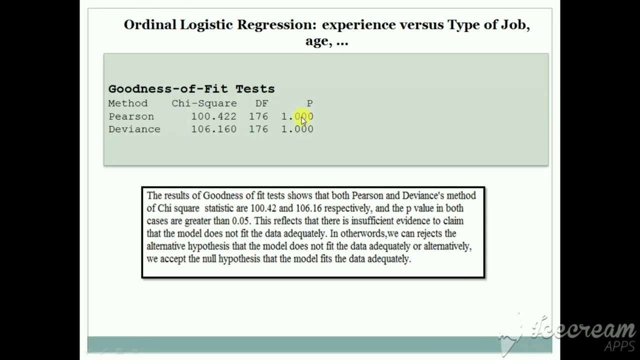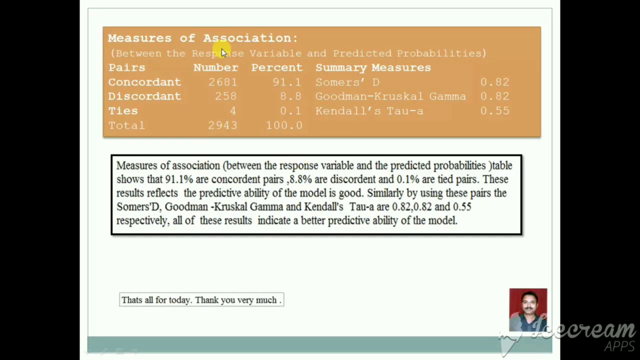Measures of association is another table between the response variable and the predicted probabilities: pairs, concordant, discordant, ties, number, percent, and the summary measures Somers' D, Goodman-Kruskal gamma and Kendall's tau-a. The table shows that 91.1% are concordant pairs, 8.8% are discordant and 0.1% are tied pairs. This result reflects that the predictive ability of the model is good.